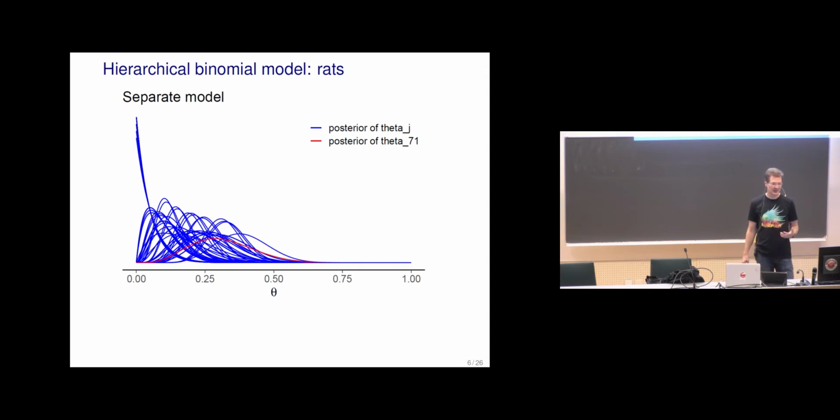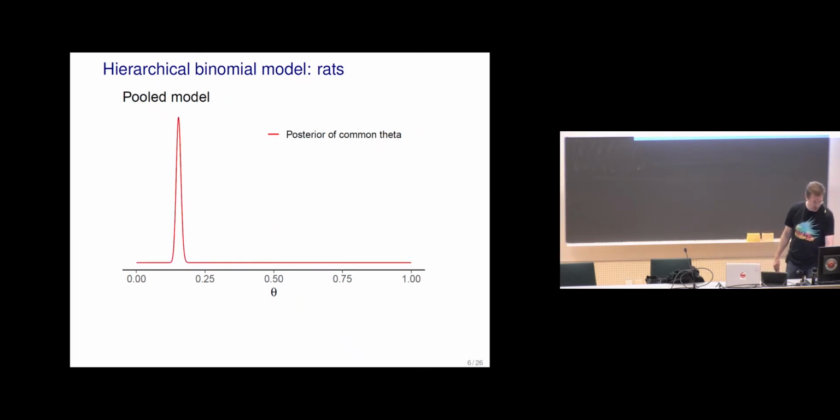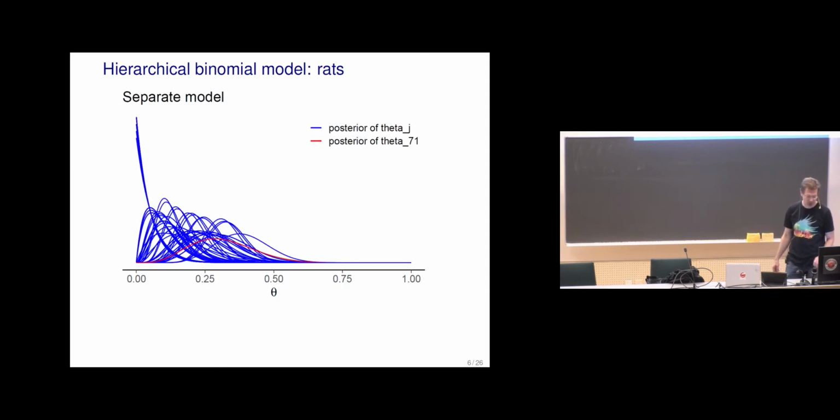So it seems that there might be more variation between these studies than would be explained if theta really would be something like this, and then we repeat the experiments. We would not expect to see this much variation in the results, which affect then these posterior results.